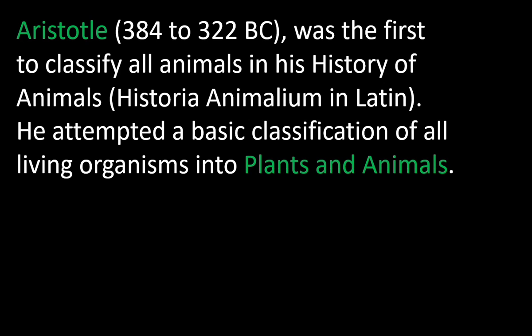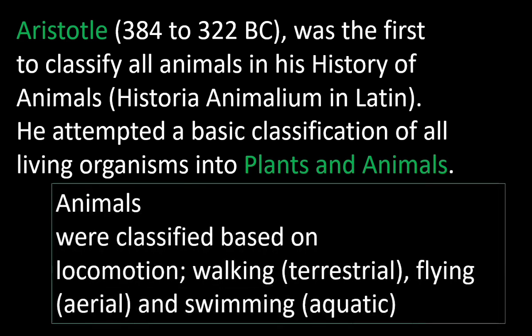And he also classified entire organisms into plants and animals. Aristotle classified all the living organisms under two categories. They are plants and animals. He also classified animals based on locomotion. So walking, they are terrestrial organisms, flying, aerial organisms, swimming, aquatic organisms.